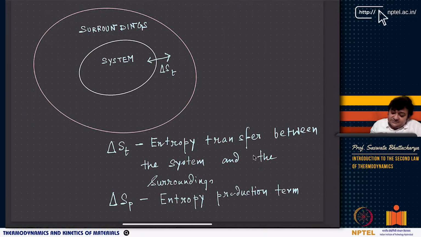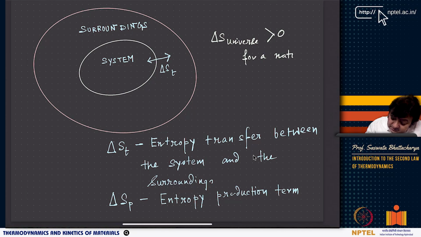Now, think of this. As I told you, there is a delta S universe, and it is always greater than 0 for a natural process.